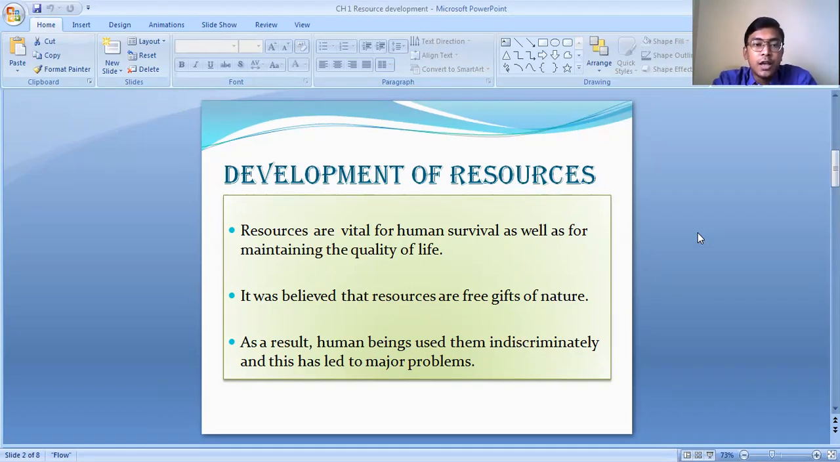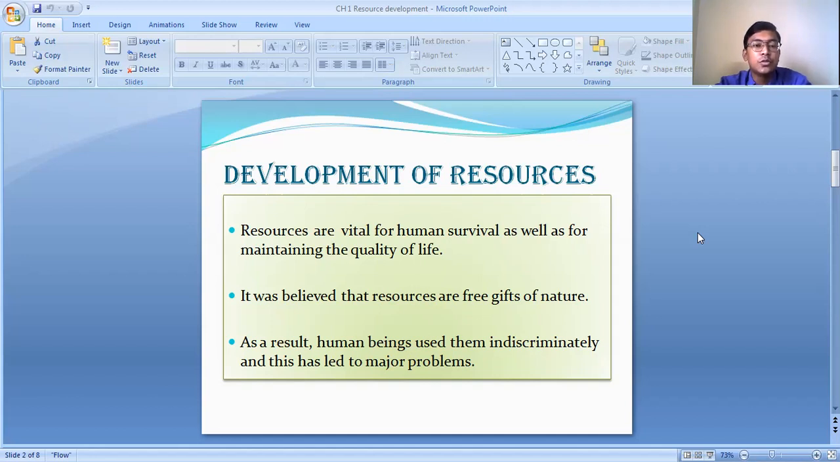So as we have already discussed, resources are those materials or elements which are available in our surrounding and which help us to satisfy our needs. Resources are very much vital for human survival. Resources are an essential component of human life because they help human beings to carry out their day-to-day activities, to live a normal life, as well as to maintain the quality of life.